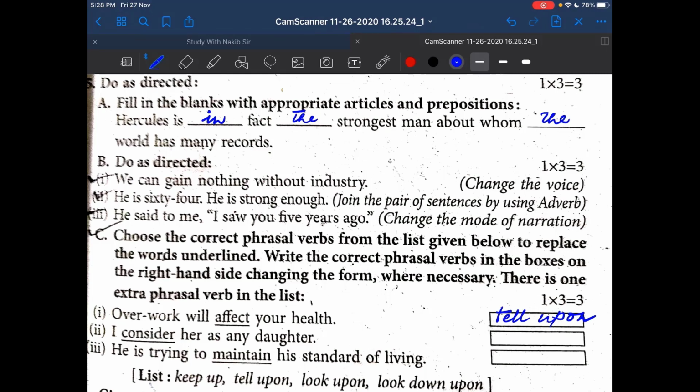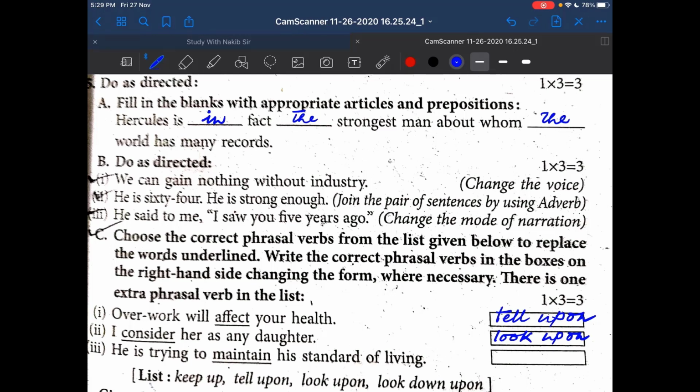Now the second question, I consider her as my daughter. Consider, look upon. Consider is the basic form, so look upon will be in the basic form. So write look upon. Look upon. The first one is tell upon and the second one is look upon.